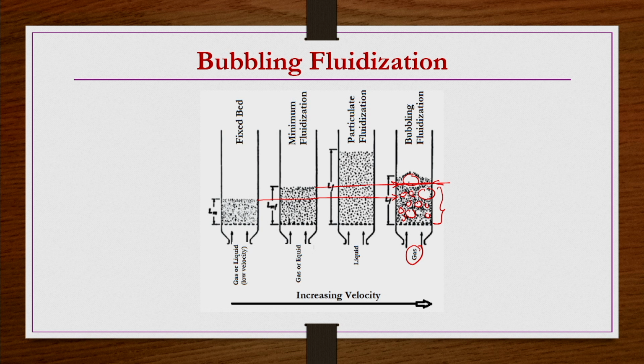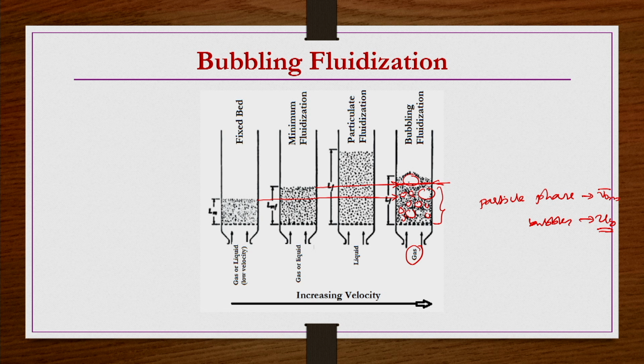So, what can we say? Even under the bubbling fluidizing conditions, the particle phase or dense phase is at minimum fluidization velocity conditions only, and the bubble phase is at a certain average bubble velocity UB.